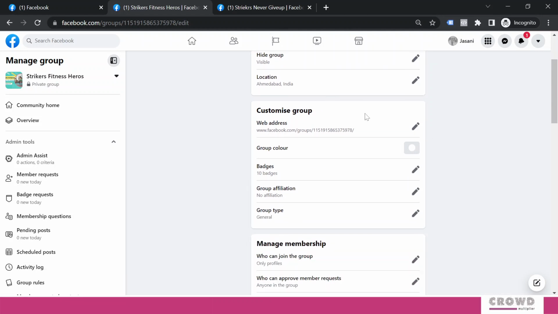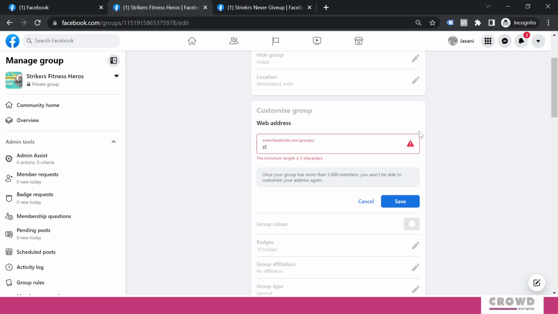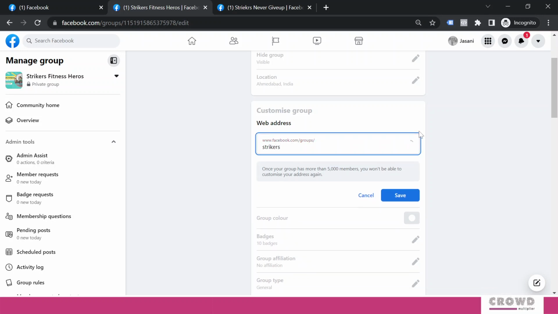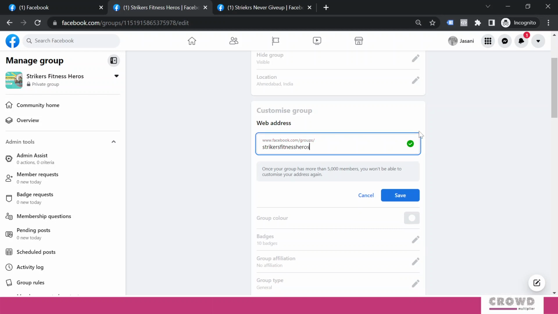Now over here we can see the second part, that is customize group. The first thing over here is the vanity URL. If you remember, during setup of our Facebook page, we had created a vanity URL for our page. In a similar way, we need to create this vanity URL for our group. And over here, it would be facebook.com/groups/ I will say Strikers Fitness Heroes. So this is available, and we'll click save.